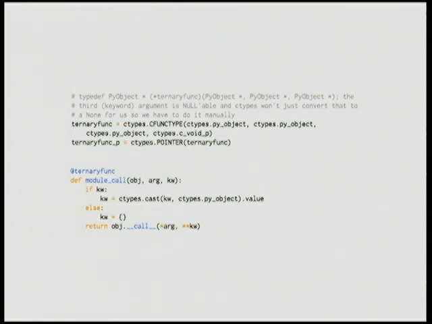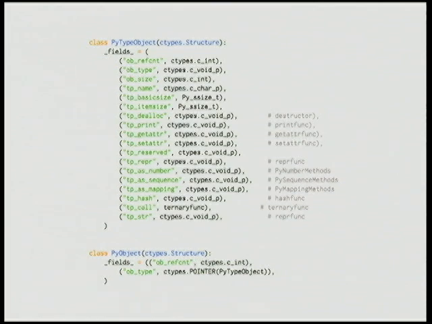The C types layer does some interesting things with Python callbacks for C functions that I won't go into the nitty-gritty details right now, but suffice to say that the ternaryfunc takes 1, 2, 3, 4 Python objects, except the last one is optional, so it might be null. So I can't declare it as PyObject, I have to declare it as c_void_p and then do some casting stuff down here. Anyway, it's just a bit pretty. It took me a little while to figure that out, but I got there.